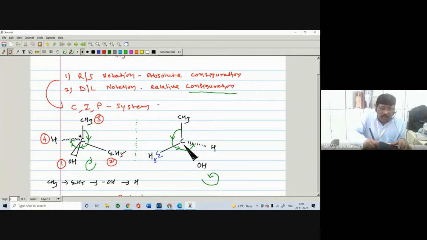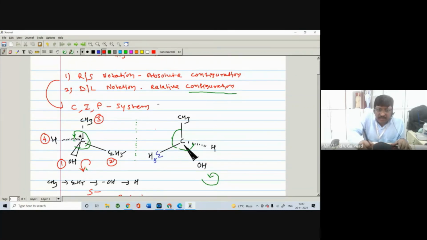Then we have to see this model and check whether your eyes travel in a clockwise or anti-clockwise direction. Your eyes travel from first OH, second C2H5, third methyl, and H fourth. In this case it is anti-clockwise, which means it has the S configuration.